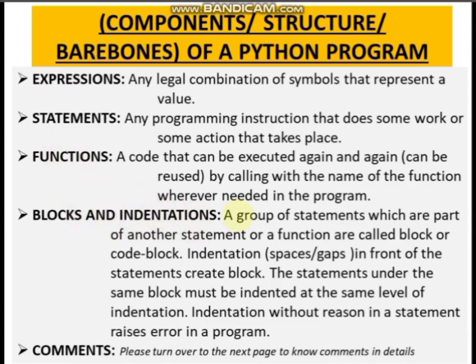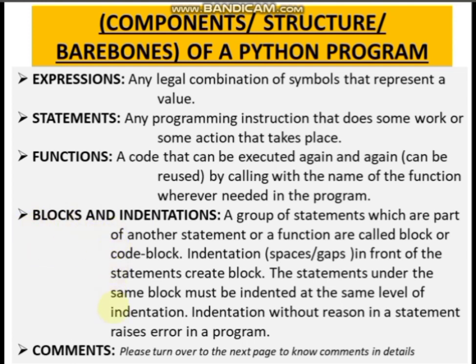Blocks and indentation: a group of statements which are part of another statement or a function is called a block or code block. Indentation is the spaces or gaps in front of the statements which create the block. The statements under the same block must be indented at the same level. Like this one, I have written these blocks and indentations, and you can notice that this particular paragraph I have indented, I have given certain space in front of it.